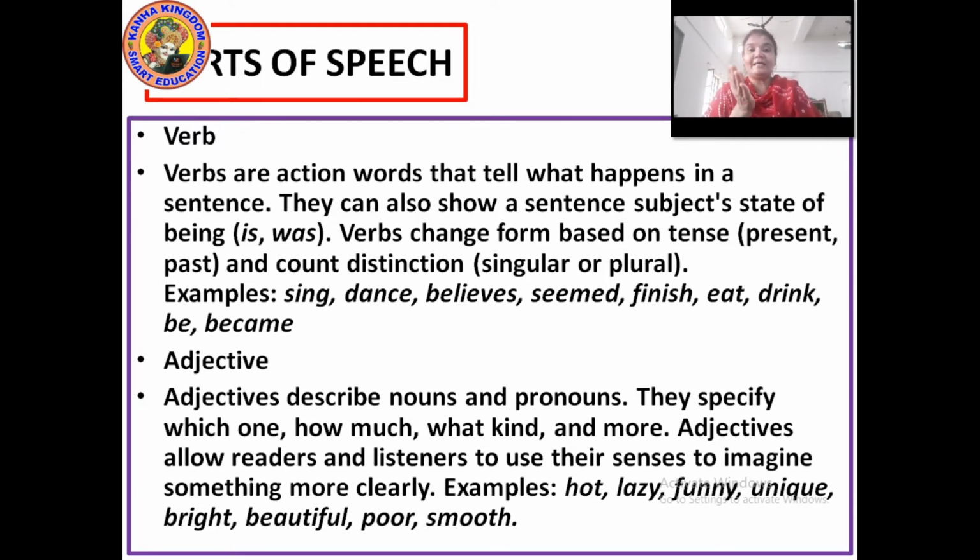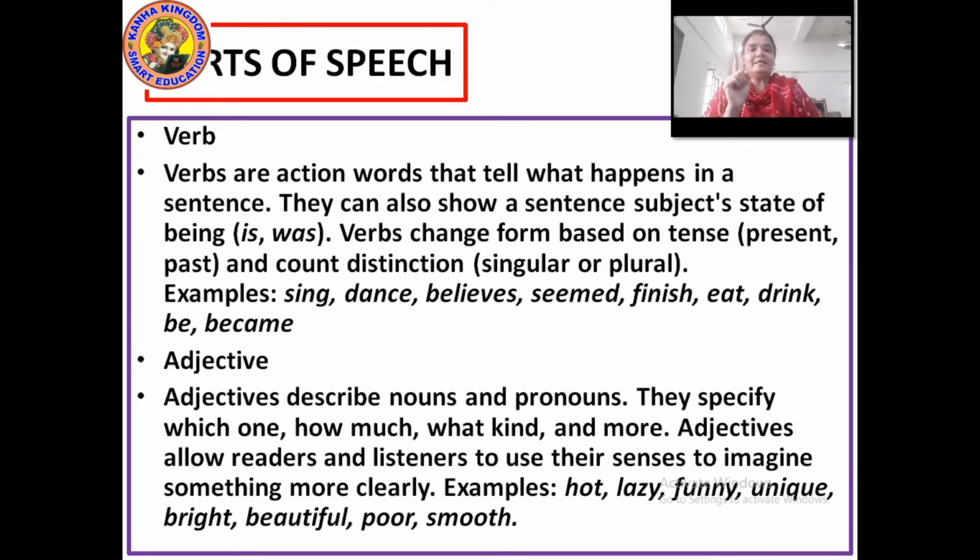Like I eat an apple, where eat is present tense. If I want to change this sentence into past tense, I ate an apple. I will change the verb eat into the second form, that is ate. Okay, and if I want to change it into future tense, then I will eat an apple. Right? So the verb in the sentence is based on the tense, whether it is past tense, present tense or future tense. Okay, and count distinction means in a plural form also and in a singular form also.